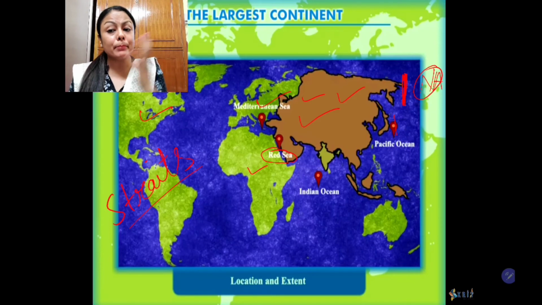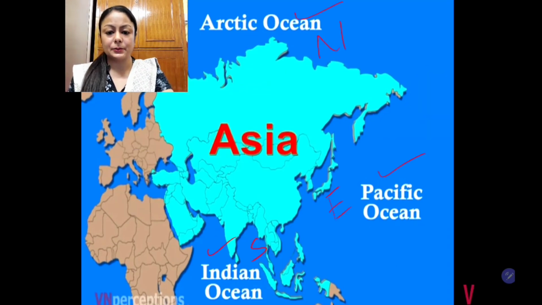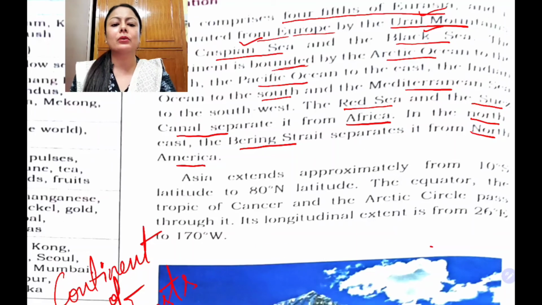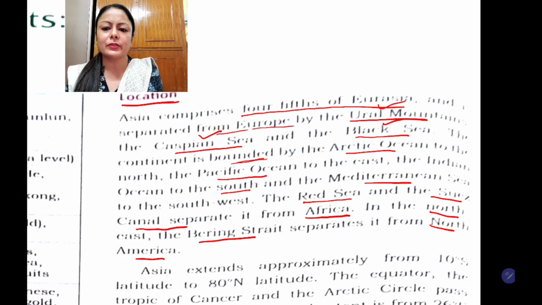We have seen the major and the minor water bodies that surround the continent of Asia. So this is the location of the continent according to the water bodies surrounding it.